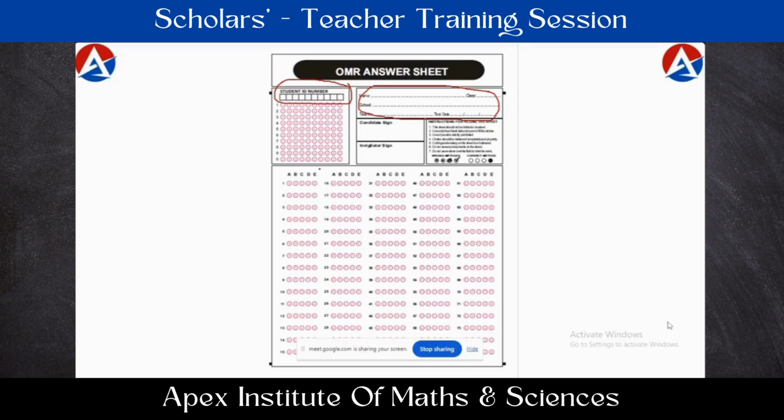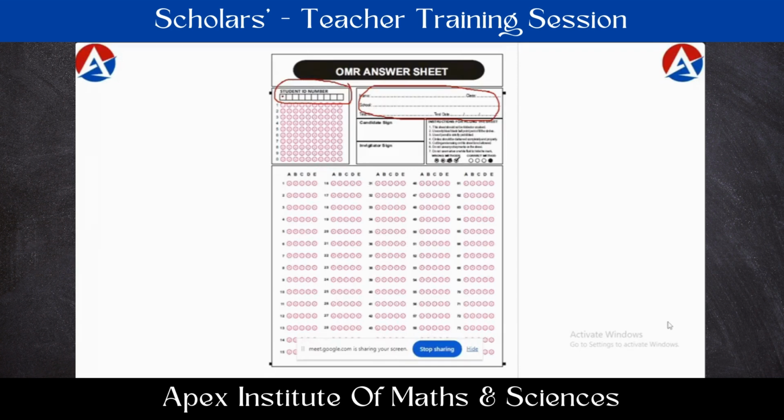Thus, the ID number should be used by the student for the complete academic year. The ID number once given at the start of the academic year should be the same till the end of the academic year. It should not be changed or shuffled among the students. Once it is given to one child, it should stay with the same child till the end of the academic year. With the same ID number, that student should take all the examinations in that year. So it should be the same.